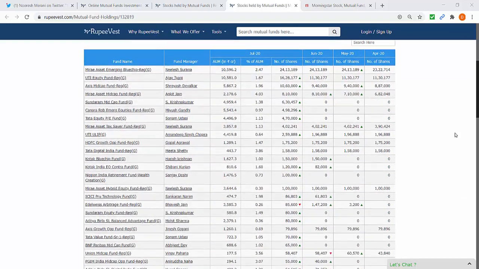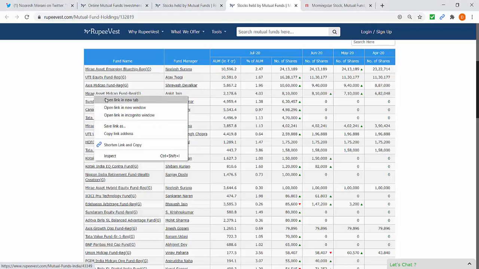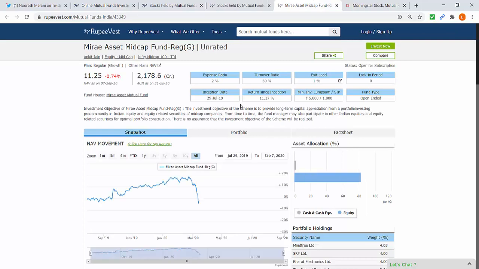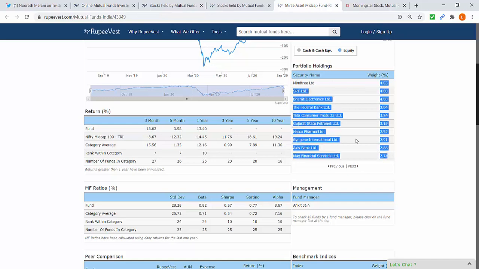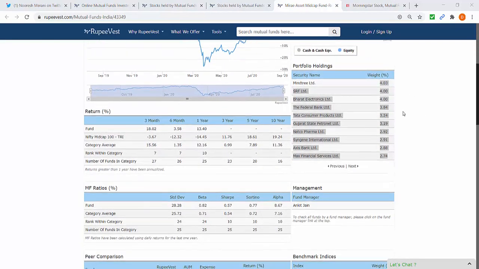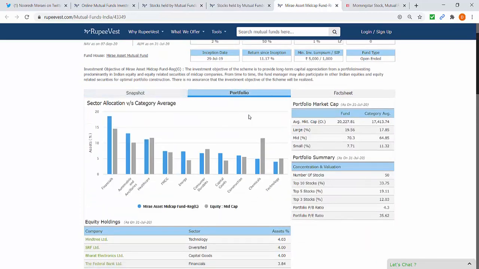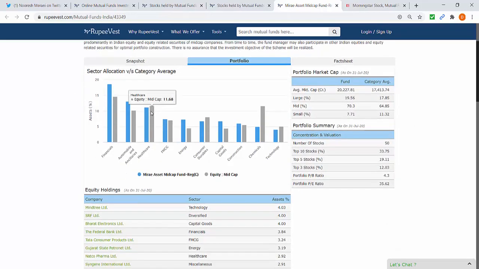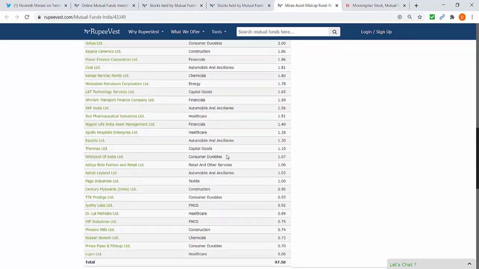Further, if one wants to dive into the holdings of a mutual fund, say for example, one wants to see the holding of Mirae Asset Midcap Fund, just click on the fund and you will get the portfolio holdings of Mirae Asset and the weights allocated to particular scrips. Here is the snapshot, and if you want to see the full portfolio, just click on the portfolio details where you will get sector allocation of the portfolio and the full equity holdings of that particular portfolio.